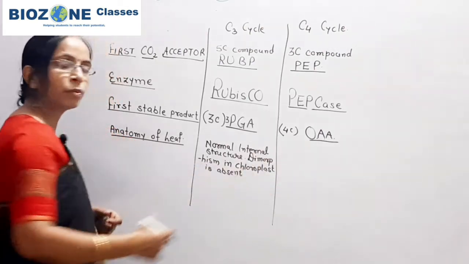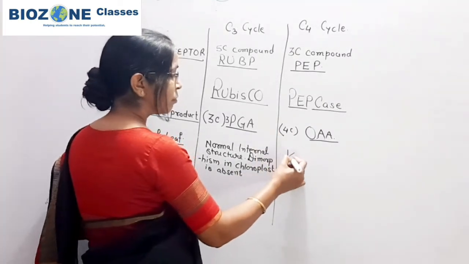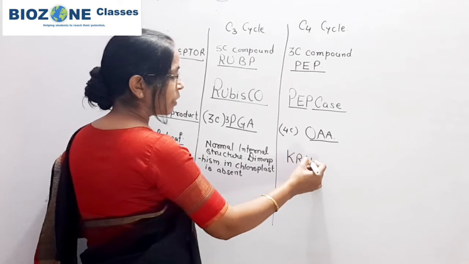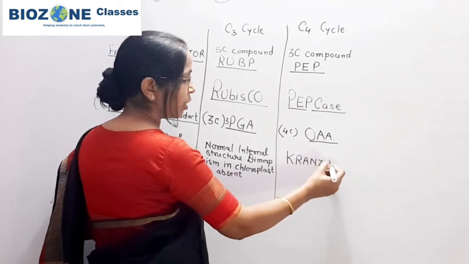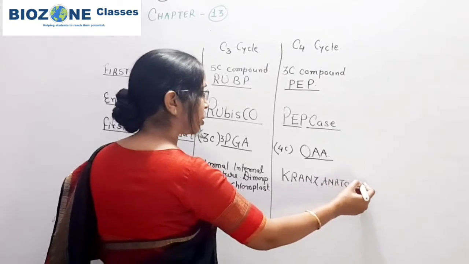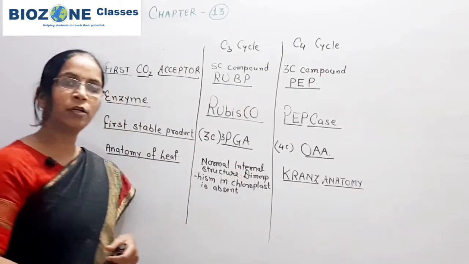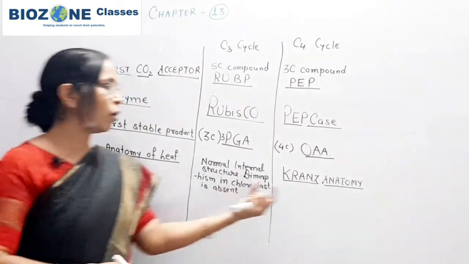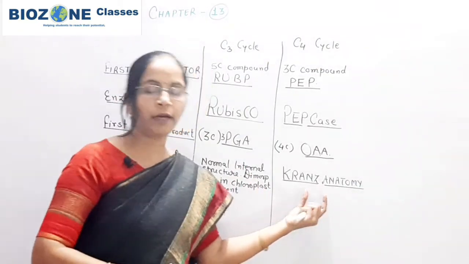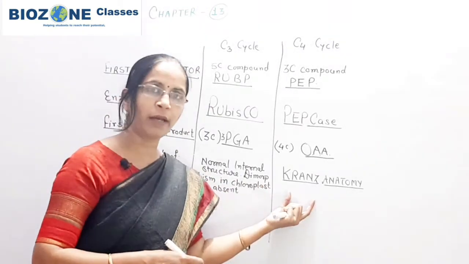But when we come towards the C4 cycle, here you study one anatomy that is called Kranz anatomy. For Kranz anatomy, I provided one link separately. You go through that link, or the video is already uploaded, and in that video I explain what Kranz anatomy is.